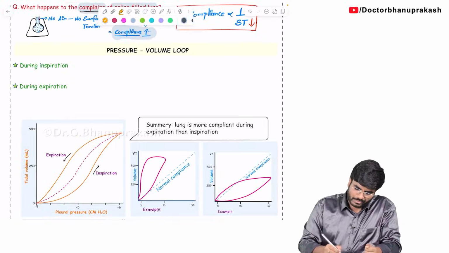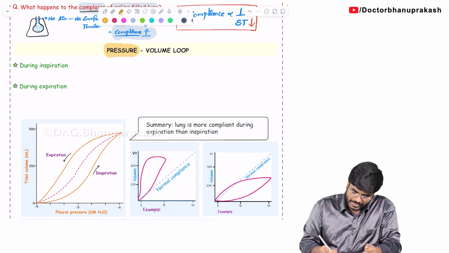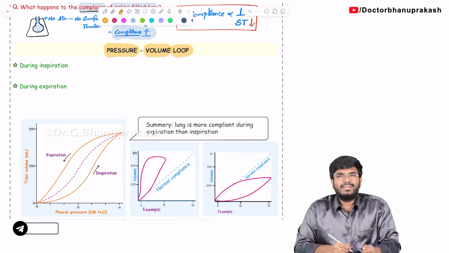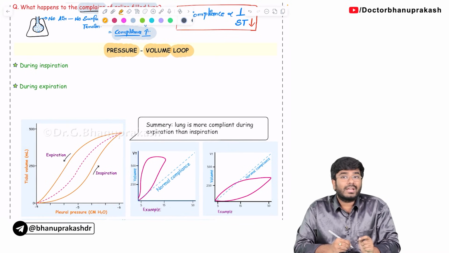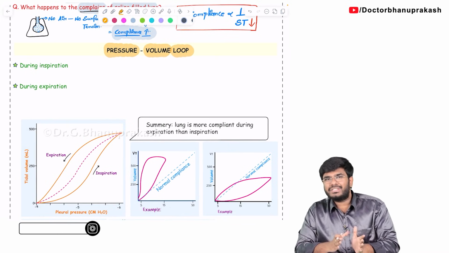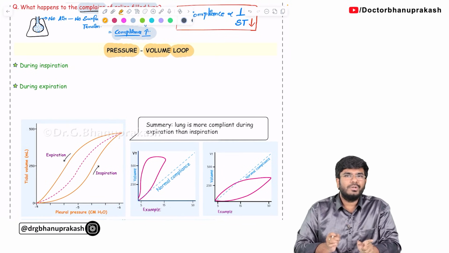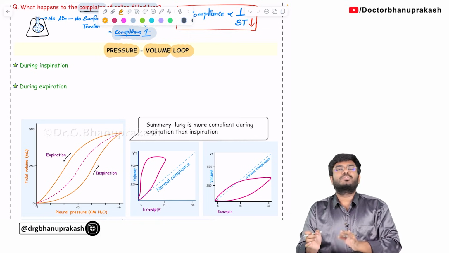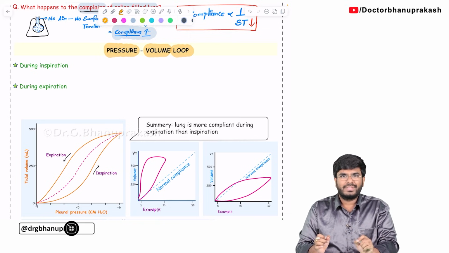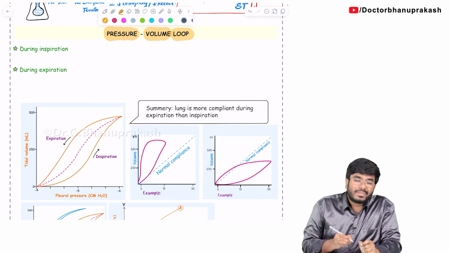Welcome back guys. Now let's continue with the topic of pressure-volume loop. In the previous video we discussed compliance and elastance, right? It's just the extension of the same topic. If you understood what exactly compliance and elastance are, this topic is going to be very easy, a cakewalk for you. Okay? So now, tell me, how many lungs do you have?